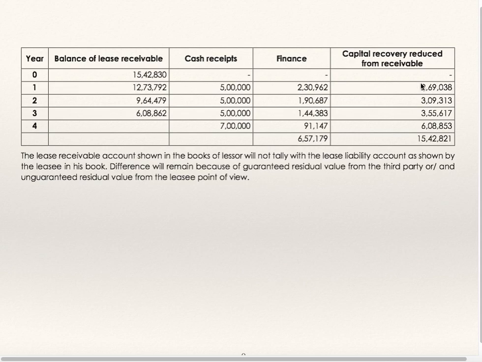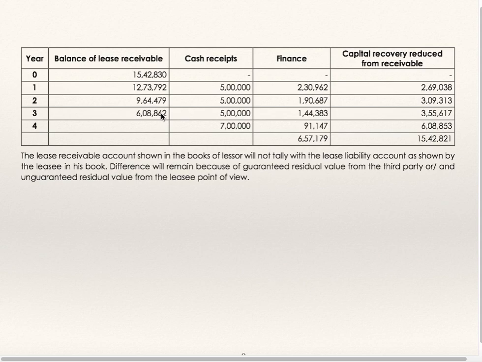5 lakhs minus interest will be principal amount. Whatever is the principal amount, deduct it from 15,42,830. On the resulting figure, work out 14.97%. That will be the interest. 5 lakh minus interest will be principal amount. Deduct principal amount from the balance of lease receivable. On that, work out 14.97% as interest. 5 lakhs minus interest will be principal amount.